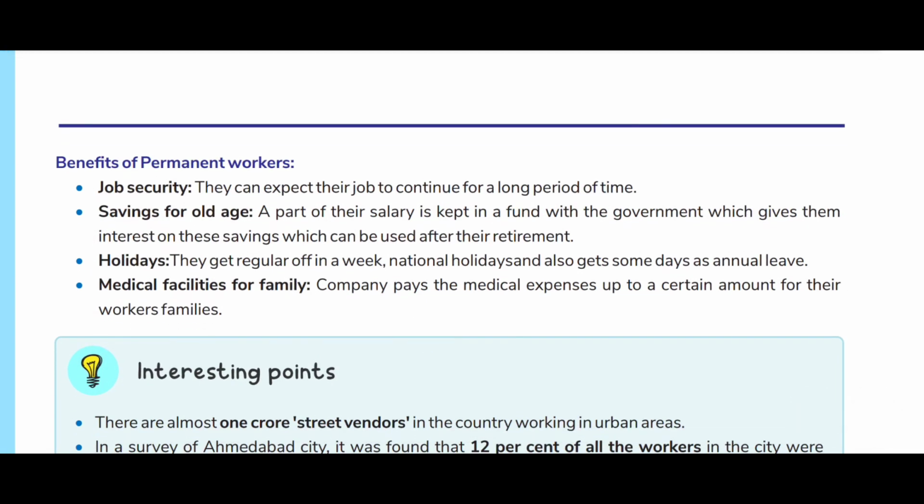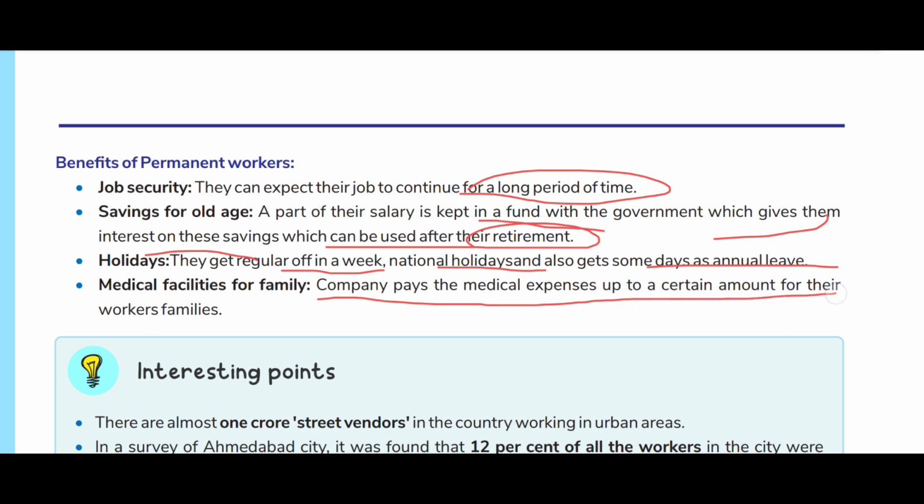Benefits of permanent workers. Job security. They can expect their job to continue for a long period of time. Savings for old age. A part of their salary is kept in a fund with the government which gives them interest on these savings which can be used after their retirement. Holidays. They get regular off in a week, national holidays, and also get some days as annual leave. Medical facilities for family. Company pays the medical expenses up to a certain amount for their workers' family.